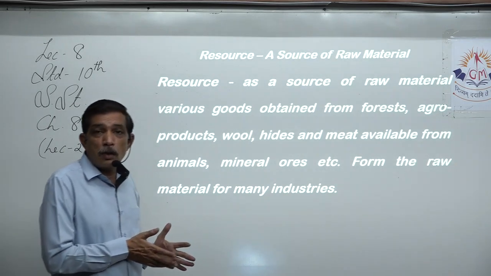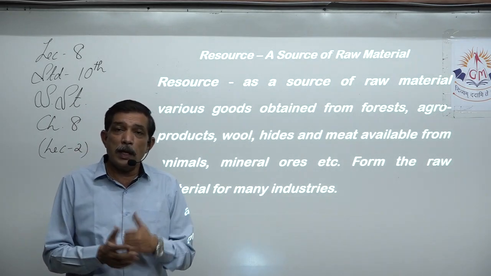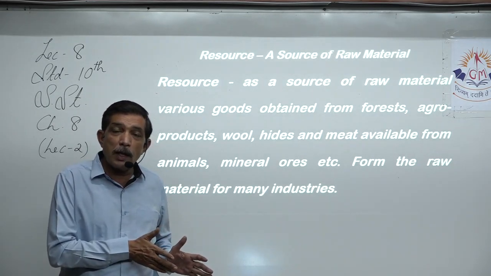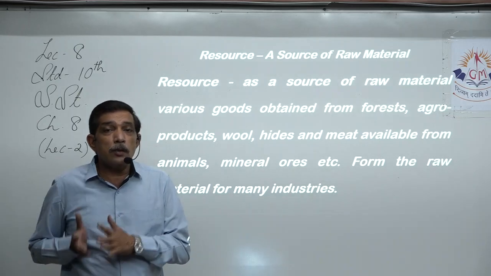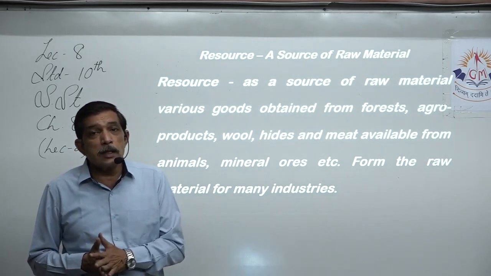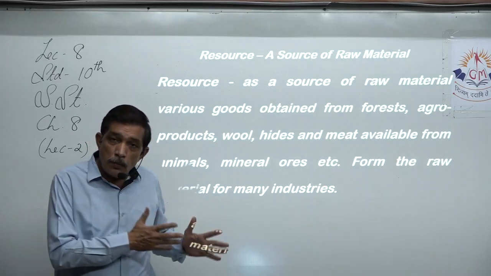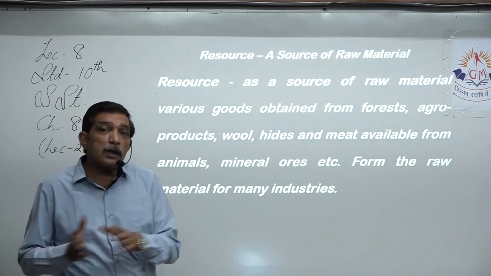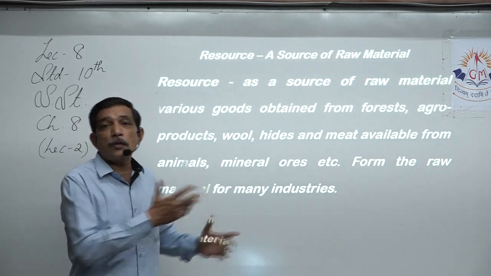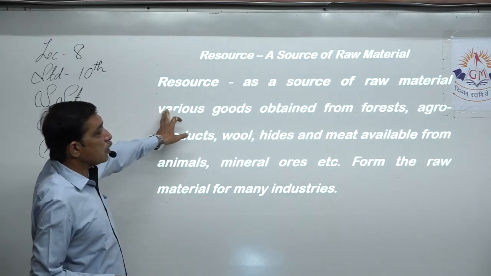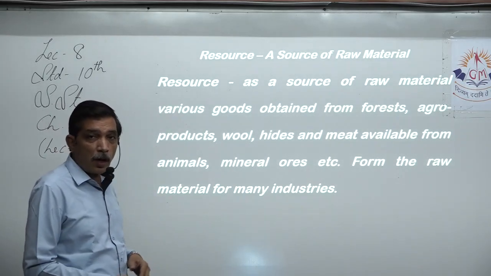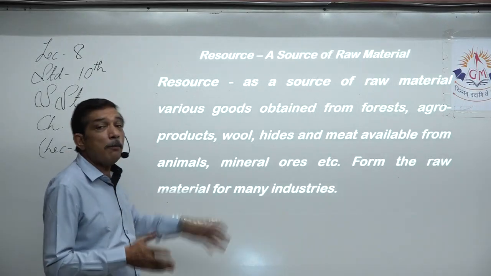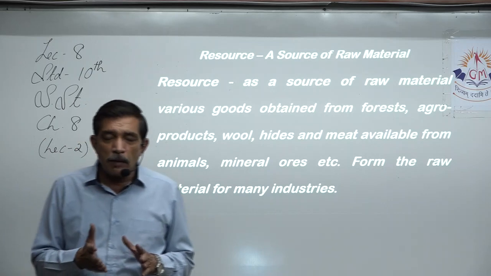Yes, from agriculture, from nature, wherever we get, in whichever way, we use that as raw material. With our intelligence, capability, wisdom, tact, we have made machines. We make the raw material go through some process, and then we have a finished product. So for the finished product, that raw material is necessary, which we get from nature. As a source of raw material, various goods are obtained from forest, agro products, wool, hide, meat available from animals, minerals, etc.